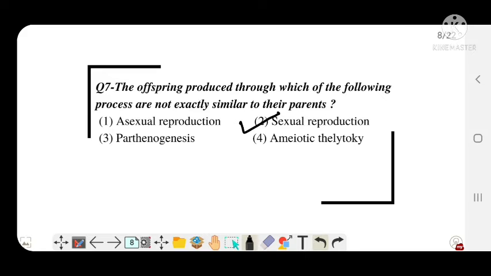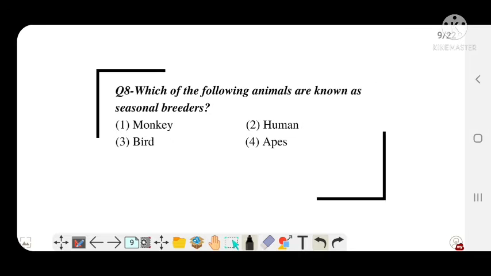Why? Because in sexual reproduction, the daughter or son is not exactly similar to the parent, whereas in asexual reproduction there are 90 to 100% chances that the daughter cell is exactly similar to the parent cell. Next question.